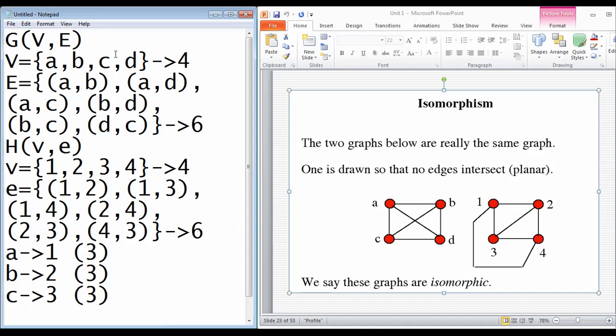So we say that the vertices in the first graph match the vertices in the second graph. Edges in the first graph match the edges in the next graph. The count is the same here. Now let's begin with vertex A being isomorphic to vertex 1. Why is vertex A isomorphic to 1?